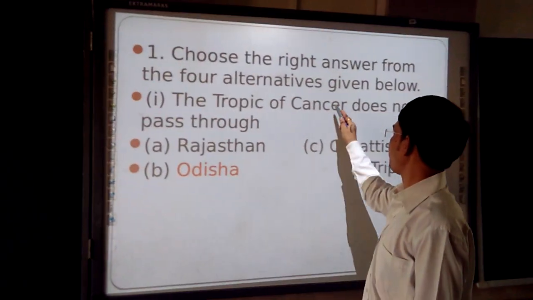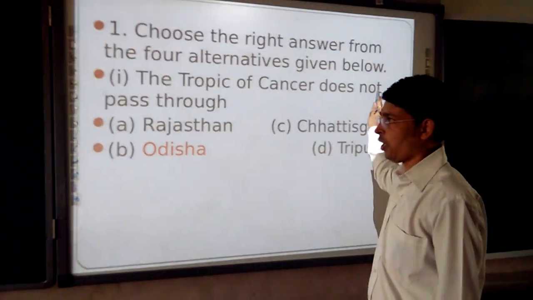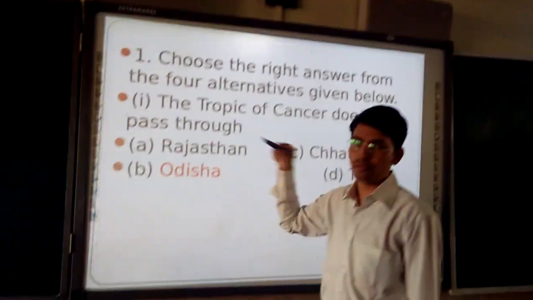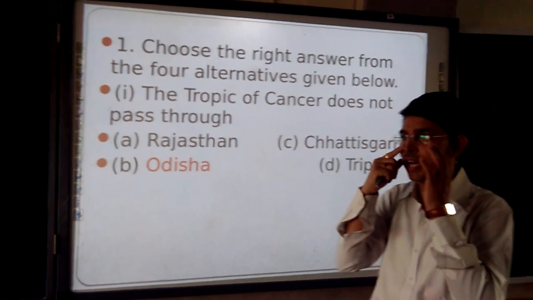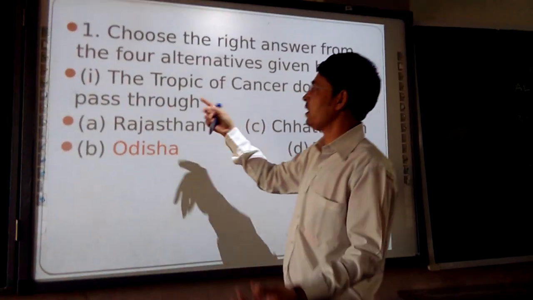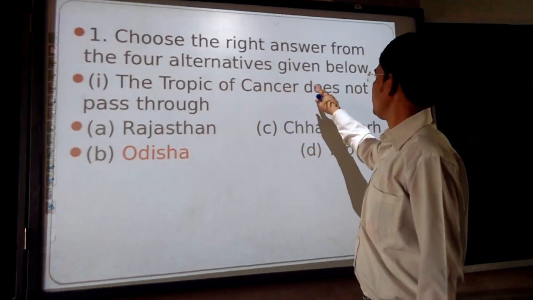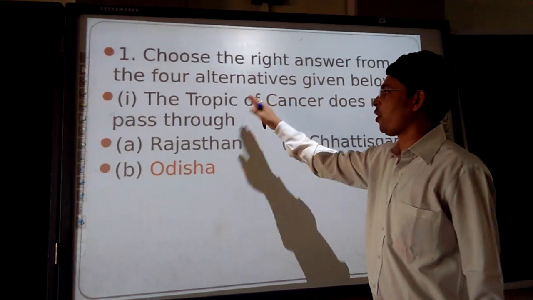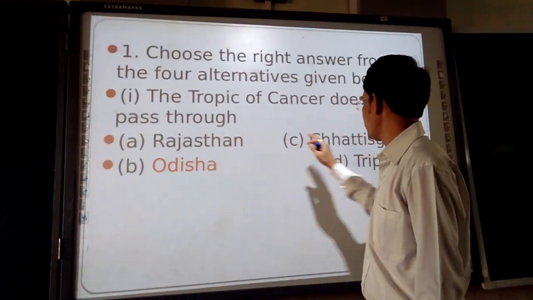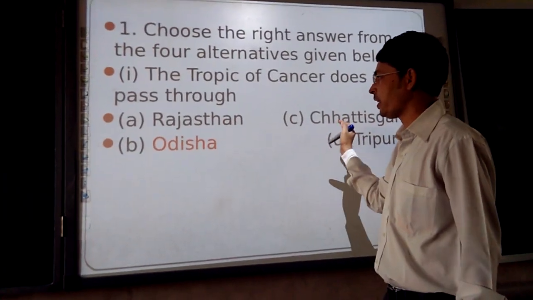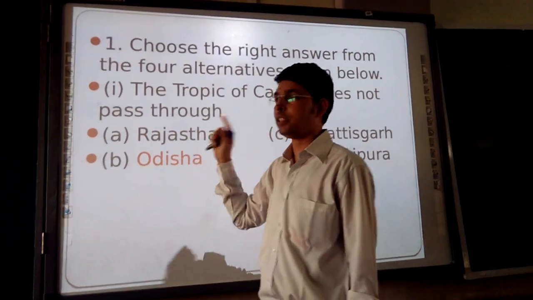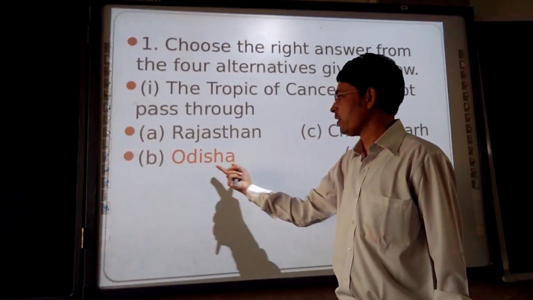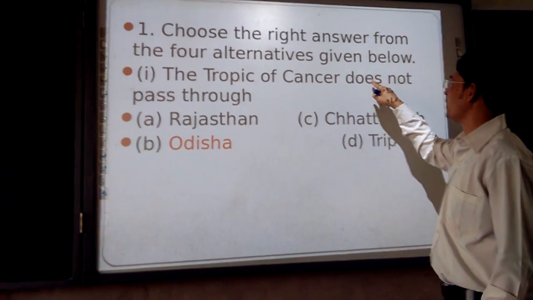The Tropic of Cancer does not pass through. Here the point is that the child is not seeing it. The child is just seeing the Tropic of Cancer and is thinking the Tropic of Cancer is passing through Rajasthan, Chhattisgarh, Tripura. These are all correct, so they are taking Rajasthan. No, dear children, it is Odisha, because the word is speaking: does not.